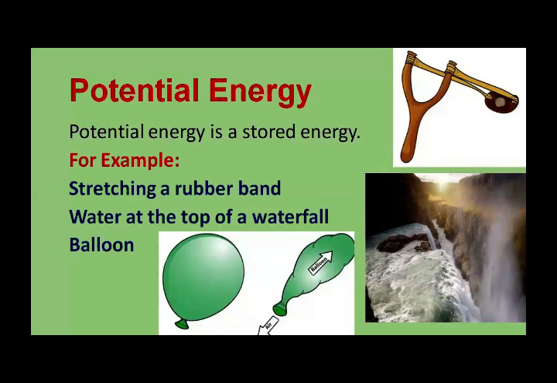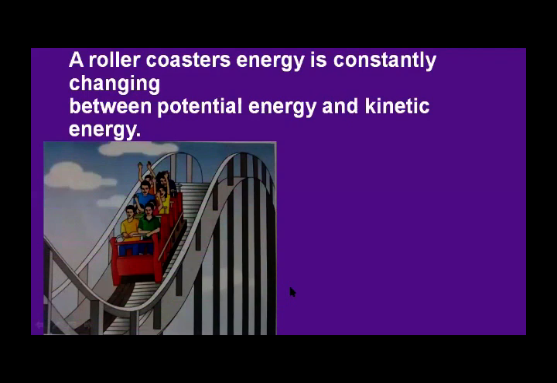Energy is stored in food. Okay, our body stores energy in the form of fat. And the next example is energy is stored in wood. When wood is burnt, this energy is given out as light and heat energy. Okay, so this is about the potential energy. Now I am going to the next topic. This is about how potential energy changes into kinetic energy.